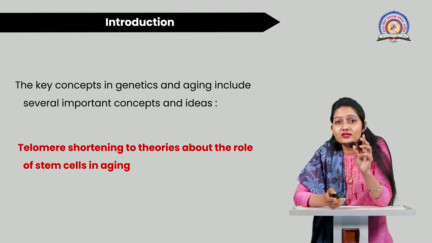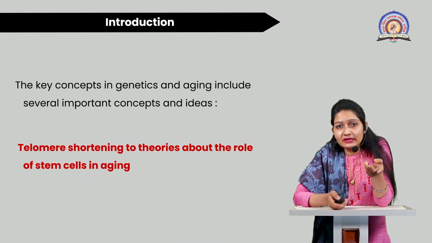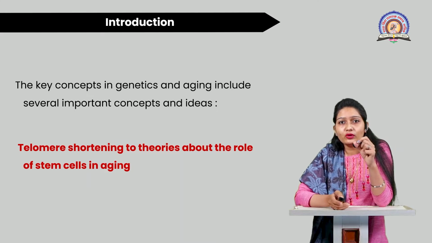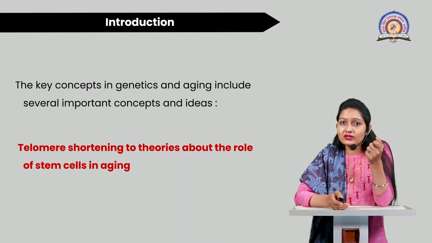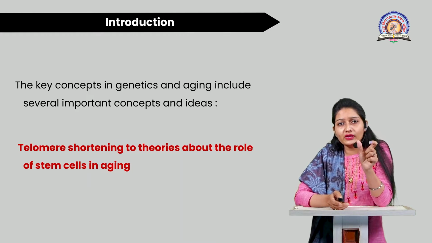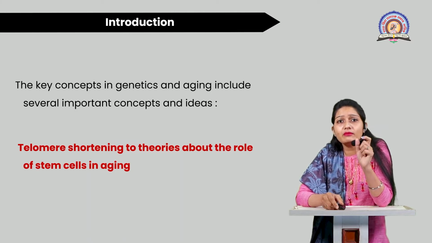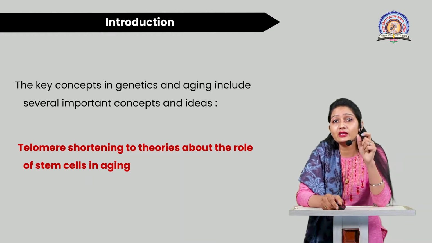Okay, so what is a telomere? We'll see that, and afterward we'll discuss stem cells. So generally, what is a telomere? A telomere is nothing but junk DNA, a short stretch of DNA. Then stem cells: stem cells are nothing but the immature cells that are present in babies.